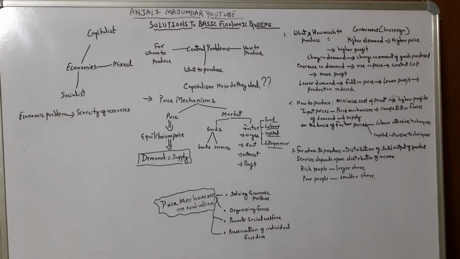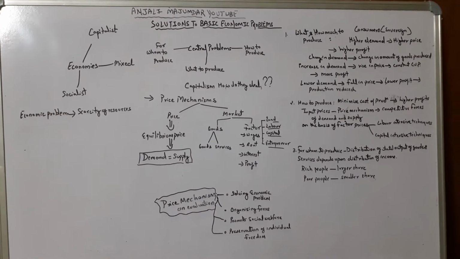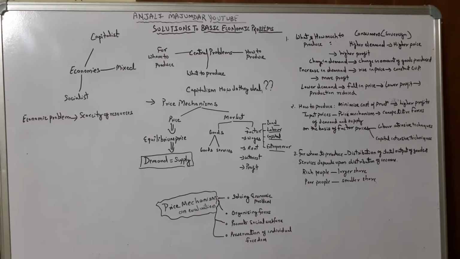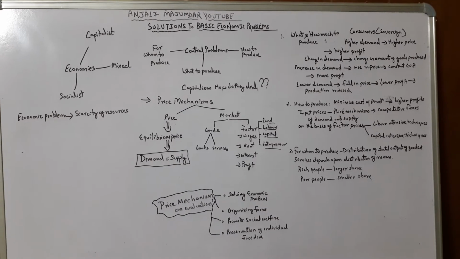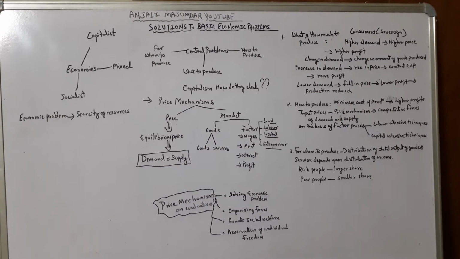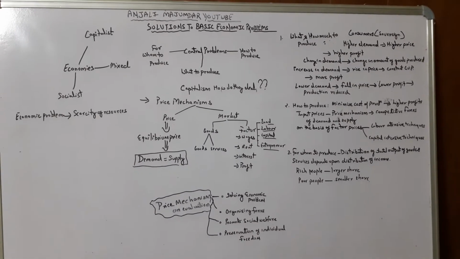Because in economics, the ultimate aim is to maximize utility or satisfaction. This is just a general overview of this topic.